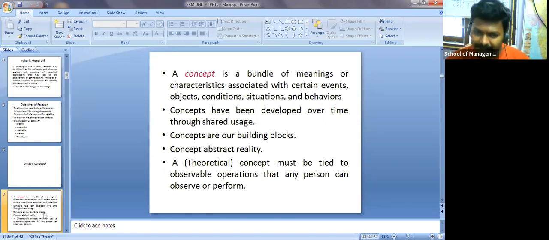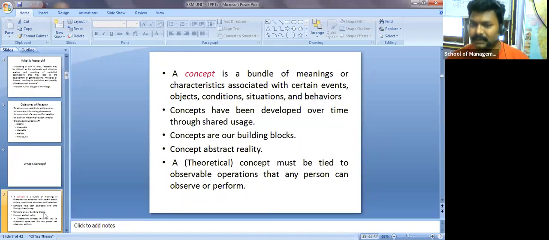So you may decide where to start and where to stop. If you know very well what your objective is, what your condition is, and what your event or behavior is, then based on that you may easily block that particular one. It has certain building blocks, right? Concept, abstract reality. We may say that a concept is also abstract reality.